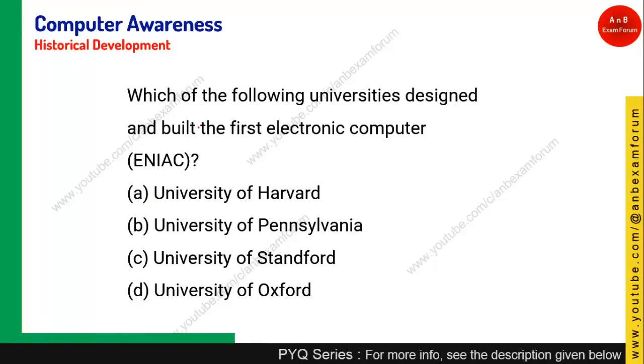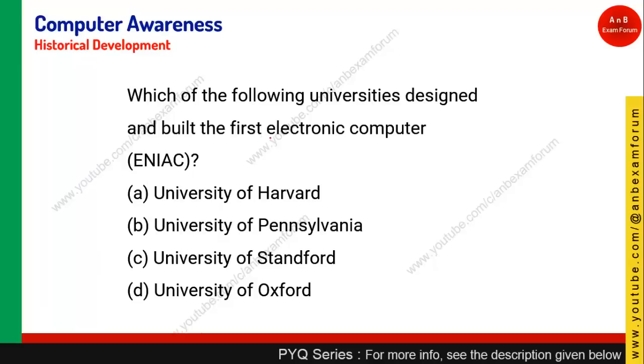Coming to the next question, like we have seen, the ENIAC, that is Electronic Numerical Integrator and Computer, was the first electronic computer that we know, but which of the following universities designed this? This is a level 2 question, and again you should remember that it was the University of Pennsylvania. So the University of Pennsylvania in the US designed this ENIAC computer. Option B, those who have given, well and good.